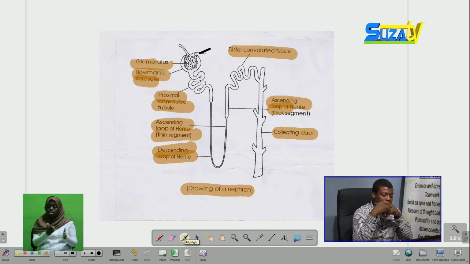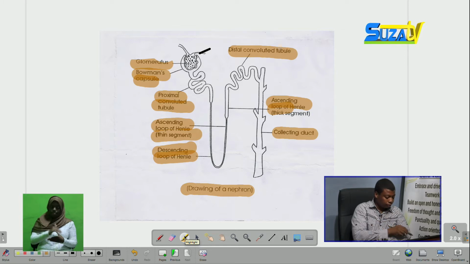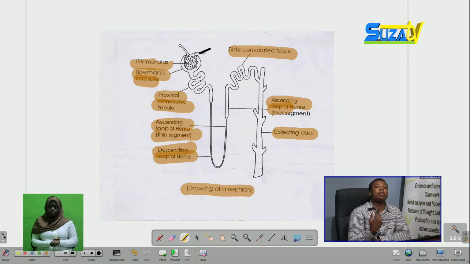These two parts should be shown in the nephron. So in answering a question like this, you should always show a clear diagram.